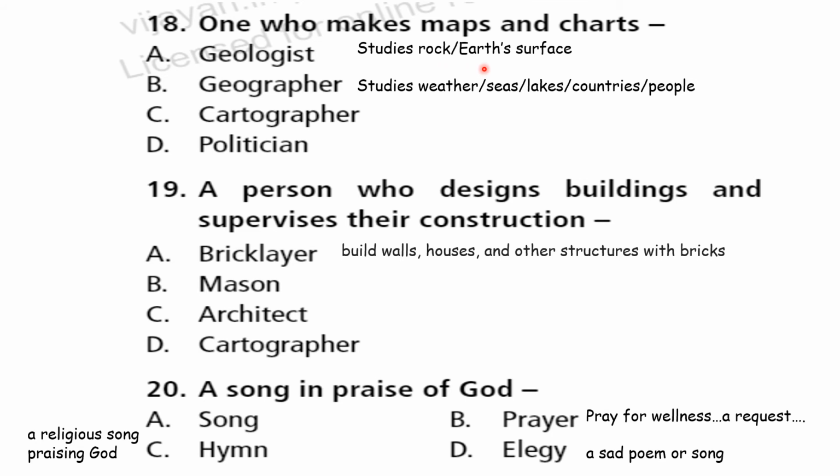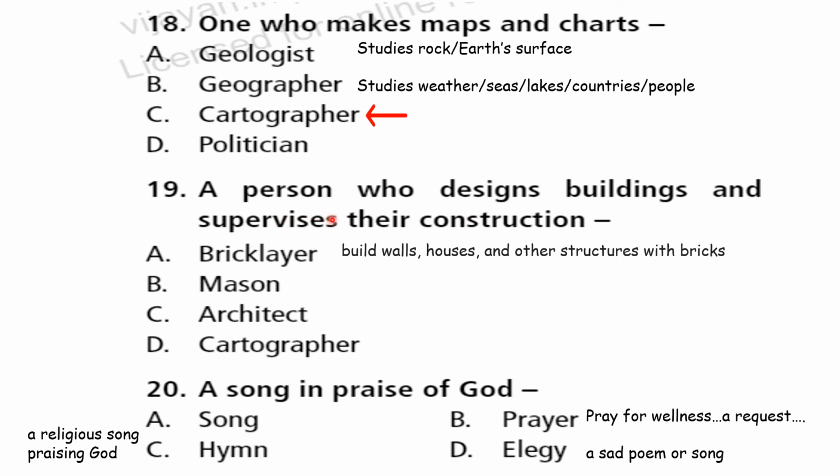Then geographer, option B, is a person who studies weather, seas, lakes, countries, people, cities. So he's a geographer. Now you have only one option, cartographer. Cartographer is a person who makes maps and charts, right?